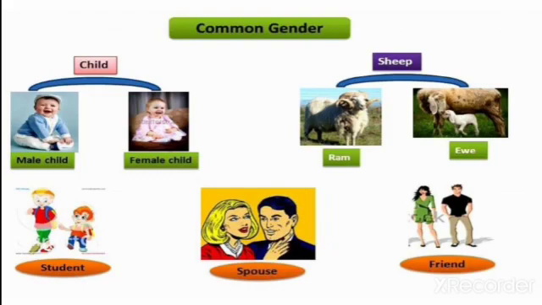Children, you can see examples for common gender. Child, both male child and female child, but we can say child. Here, ram, ewe: both male and female, you can say sheep. Student, spouse, friend. These are the examples for common gender.